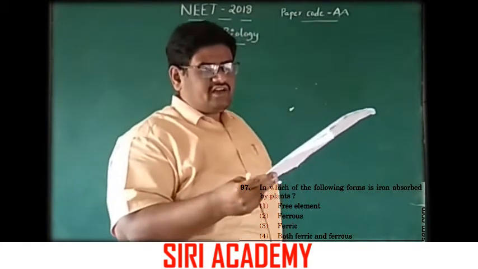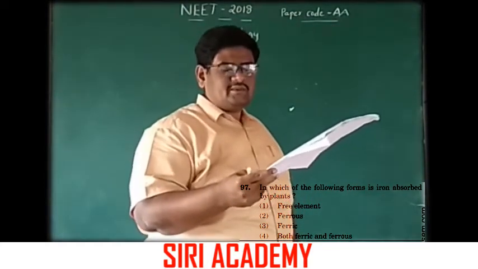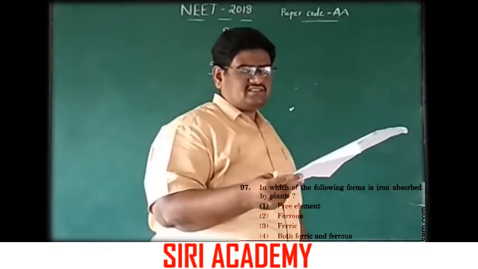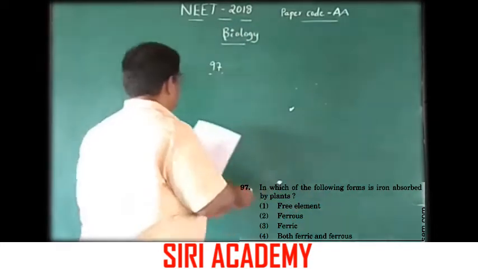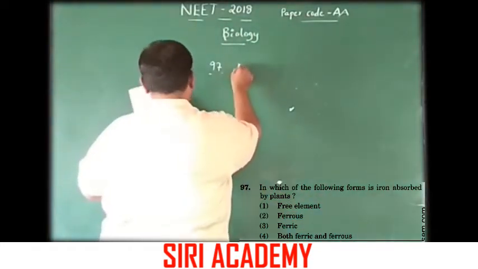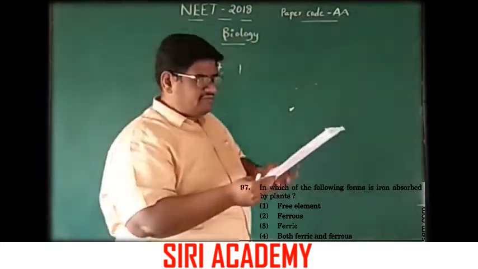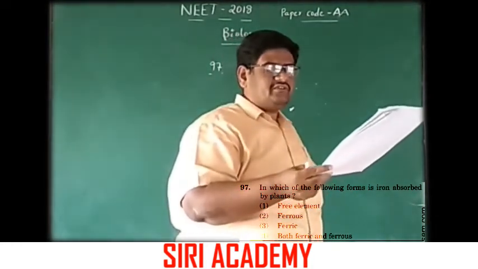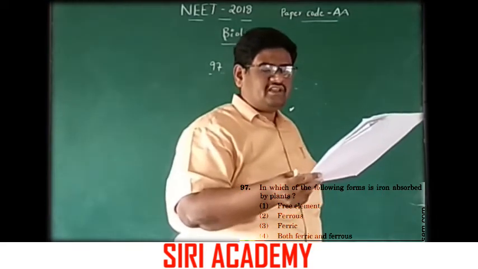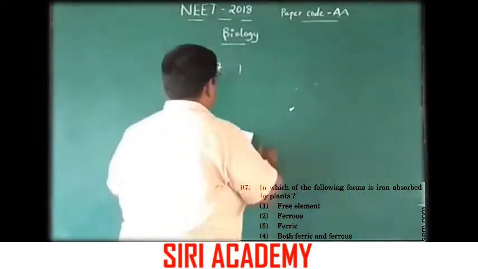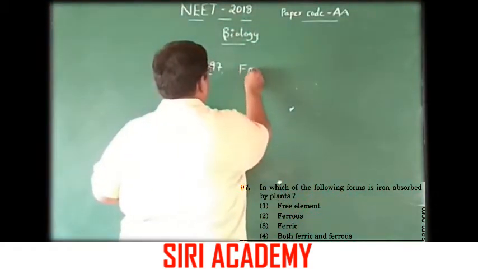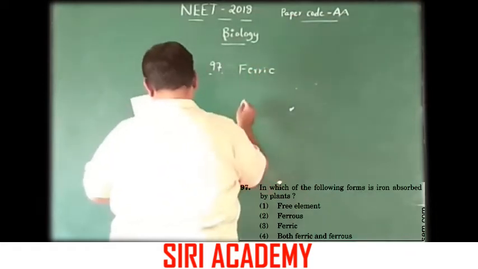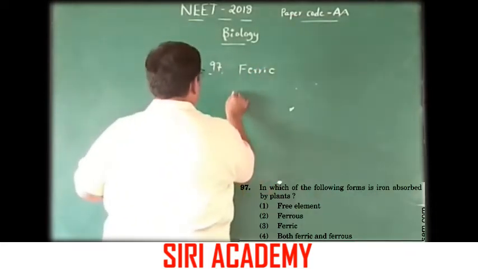In which of the following forms is iron absorbed by plants? The options are free element, ferrous form, ferric form, and both ferric and ferrous form. Plants absorb iron in the ferric form. Answer is option 3.